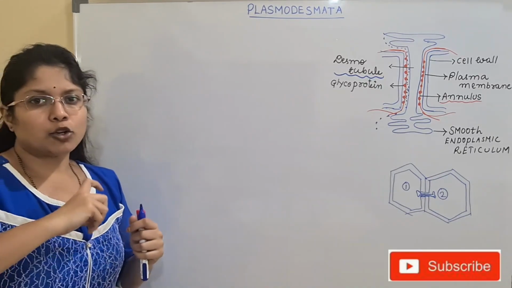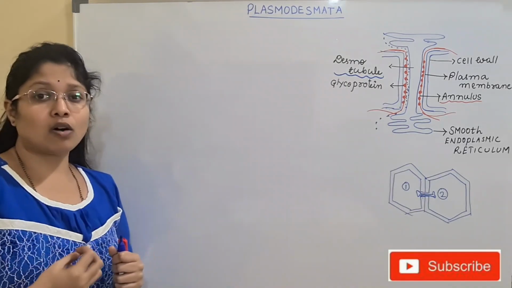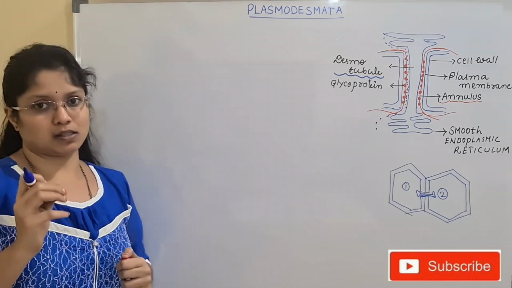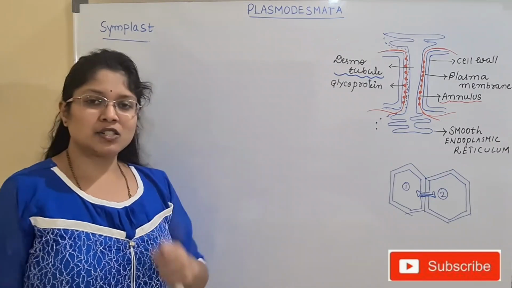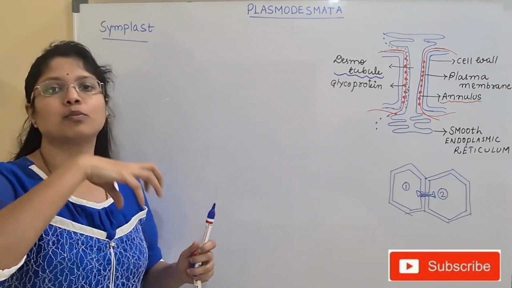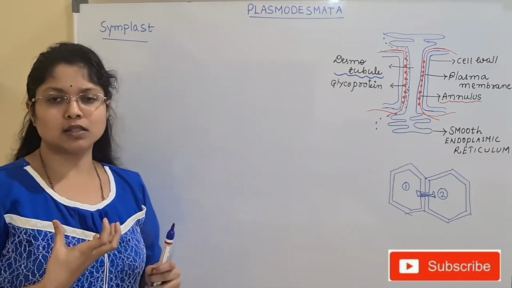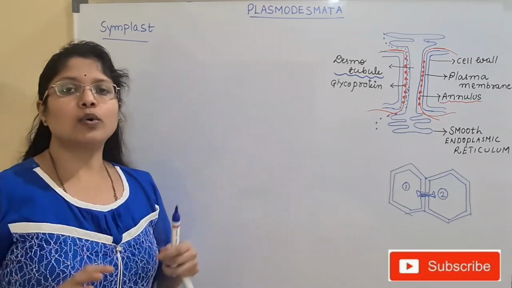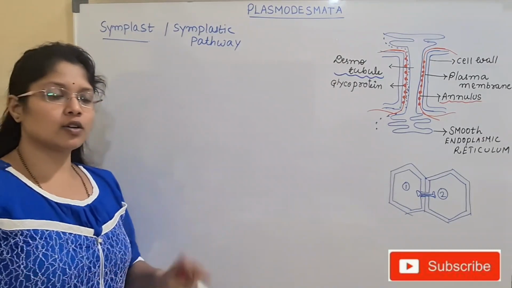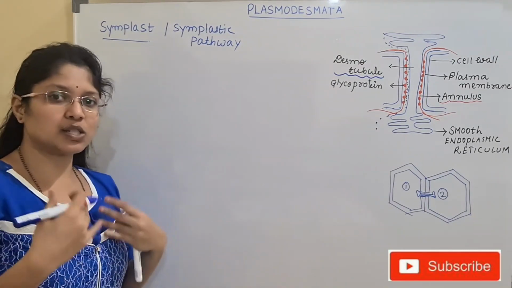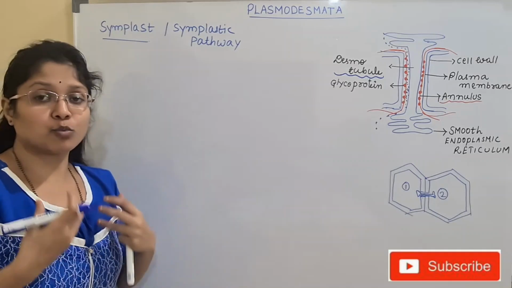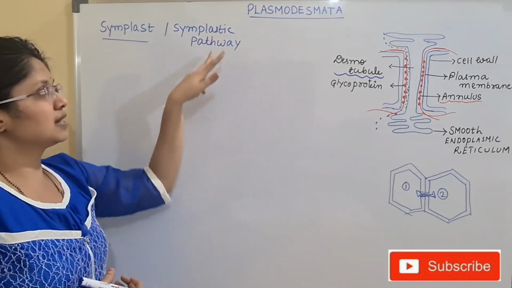So there will be a cytoplasmic continuity, and this maintaining of the cytoplasmic continuity we call symplast. So what is symplast? Symplast means the continuity maintained for the living material. What is the living material? The cytoplasm, the protoplasm. The living material of the cell is the cytoplasm. It is continuous all over the plant body with the help of plasmodesmata. So the movement of molecules is continuous from one cytoplasm to the other cytoplasm. In this way, all the cells are connected and cytoplasmic movement takes place. Such a pathway is known as the symplastic pathway.